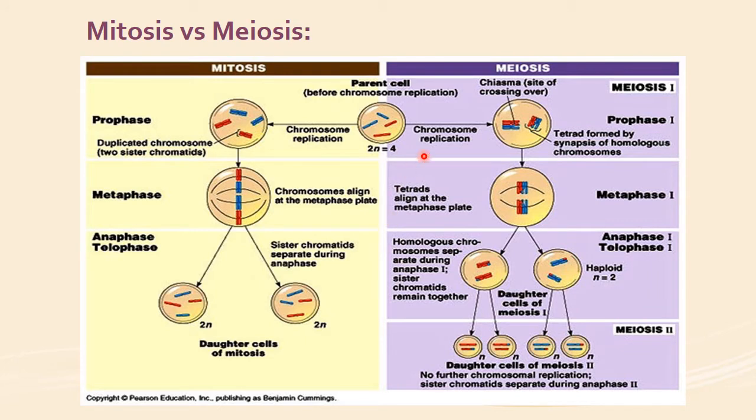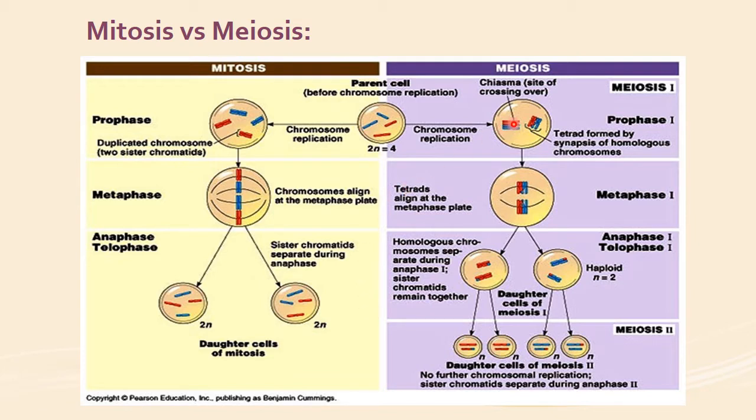Now, to know gametogenesis, you must be familiar with the reduction division, which is a special type of division, meiosis. It involves two cell divisions, meiosis 1 and meiosis 2. Now, this reduction division or meiosis takes place only in the germ cells, whereas the mitosis process takes place in all of the autosomes. As a result of mitosis, two daughter cells are formed with the diploid number of chromosomes. In human beings, it is 46 chromosomes. So the two daughter cells have the diploid number of chromosomes.